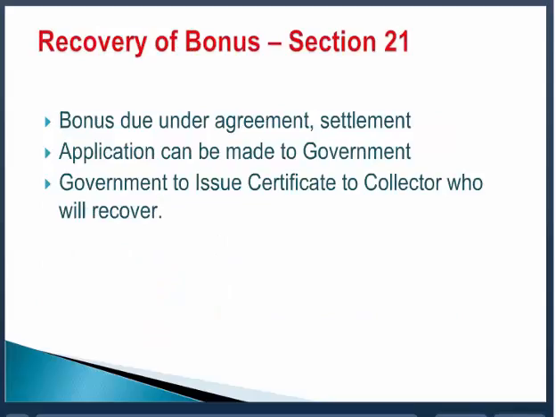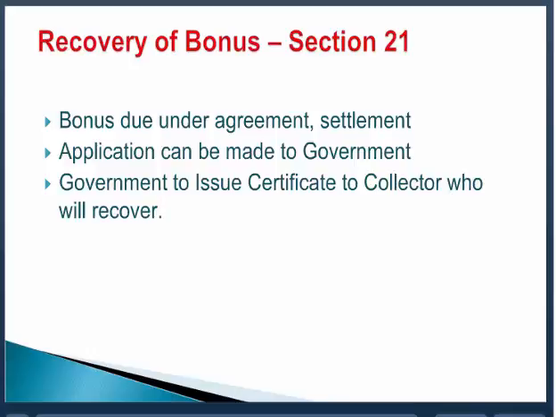Now friends, section 21, recovery of the bonus. Suppose the bonus is due under an agreement or settlement. Then an application can be made to the government. Who will make the application? The employee, or the employee can authorize someone, then he can make the application to the government.